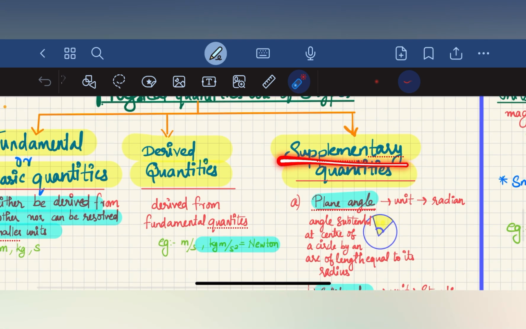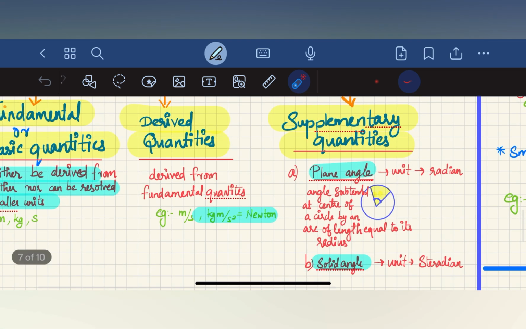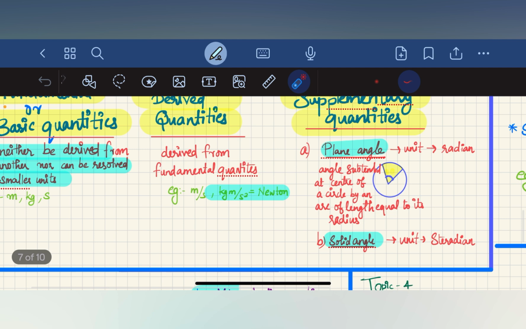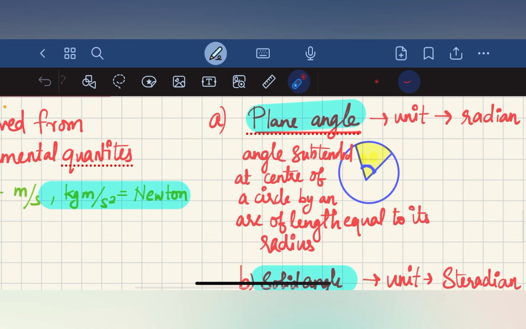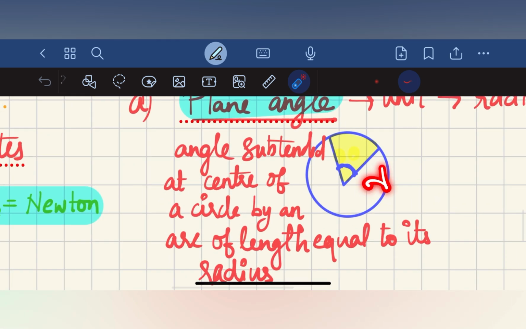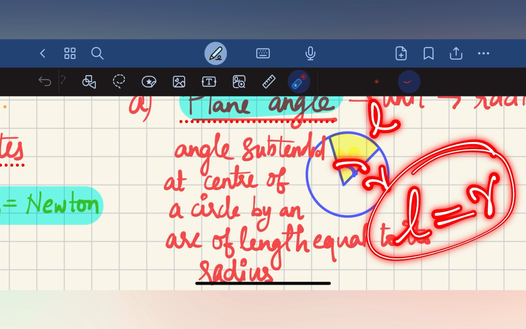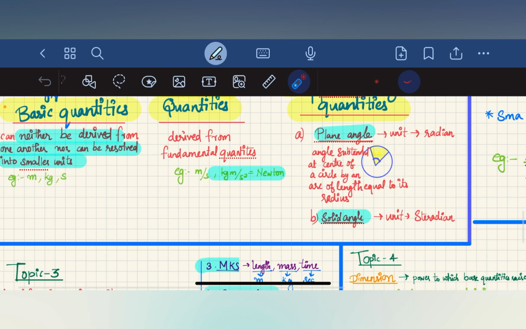The third one is the supplementary quantities. In supplementary quantities, we are going to learn about two quantities: plane angle and solid angle. Plane angle is the angle subtended at the center of a circle by an arc of length equal to the radius. When the arc length is equal to the radius, the angle subtended is the plane angle.